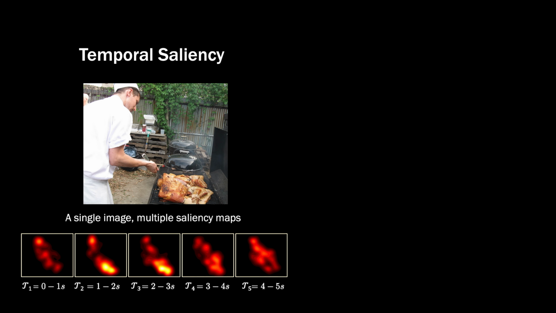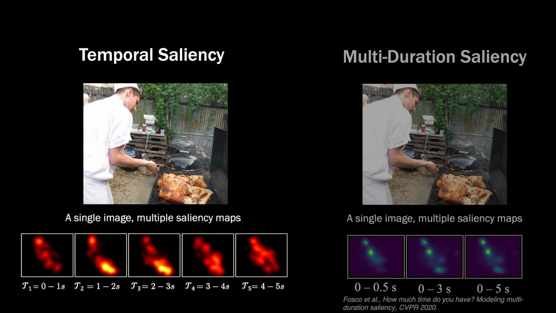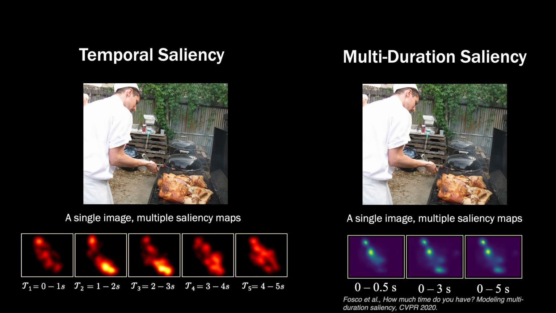That is, we model temporal saliency to analyze underlying attention patterns by using mutually exclusive time slices corresponding to 1-second intervals, as shown in that image. Fosco et al. also exploit temporal information in saliency prediction, but they consider snapshots containing observations up to 0.5, 3, and 5 seconds. They leverage saliency accumulation rather than saliency trajectory. In our work, we refer to temporal saliency strictly by using mutually exclusive time slices.